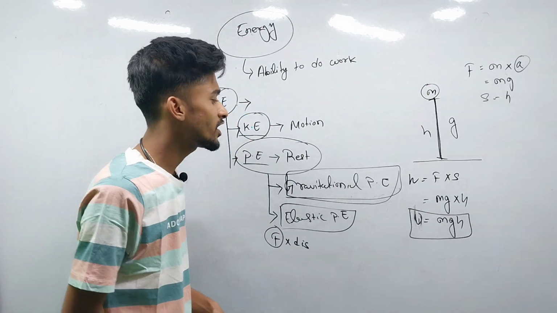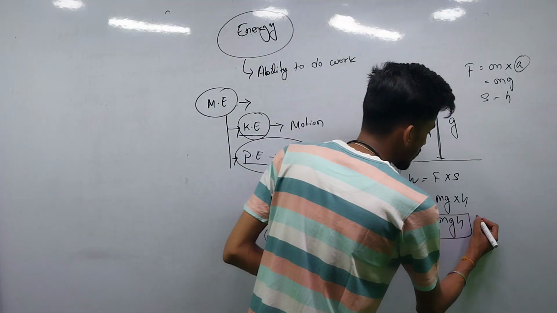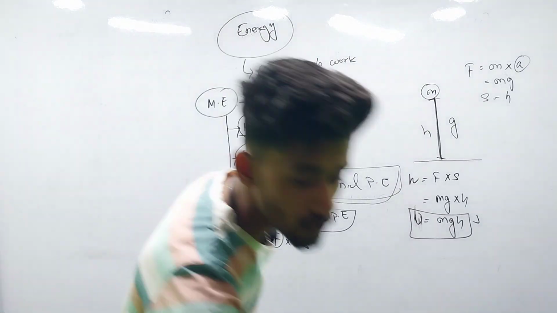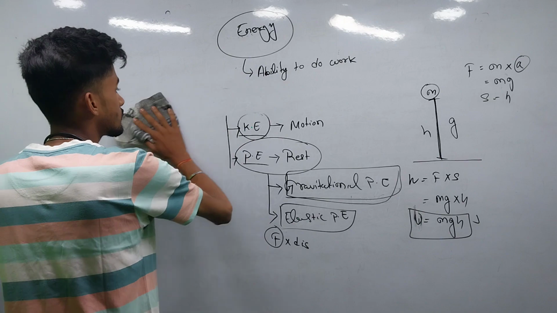So that is the formula of potential energy, and its unit, as usual the unit of work, is joule. So that is about potential energy. Next, we move to kinetic energy.